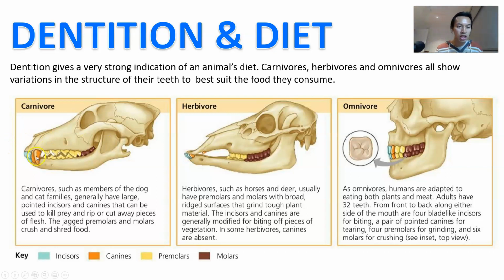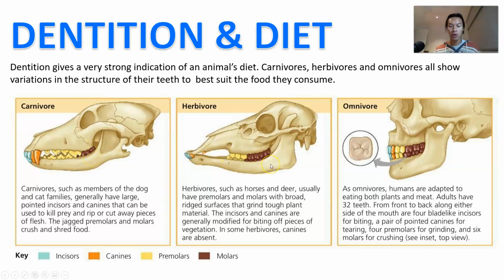The presence of large canines is for catching food and gripping onto them. And then there are very, very little molars and premolars that are flat for chewing. So, not very good chewing there.